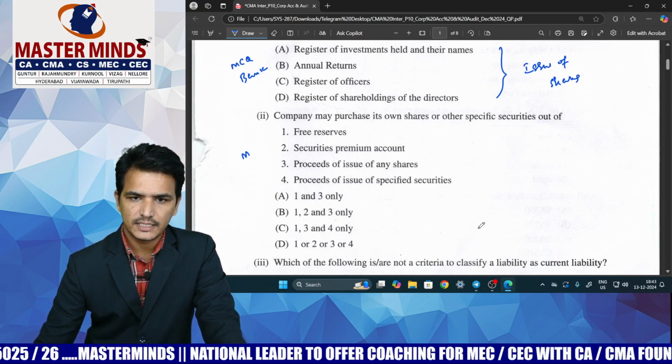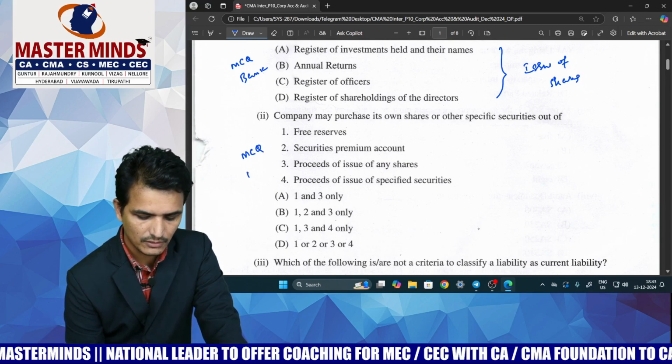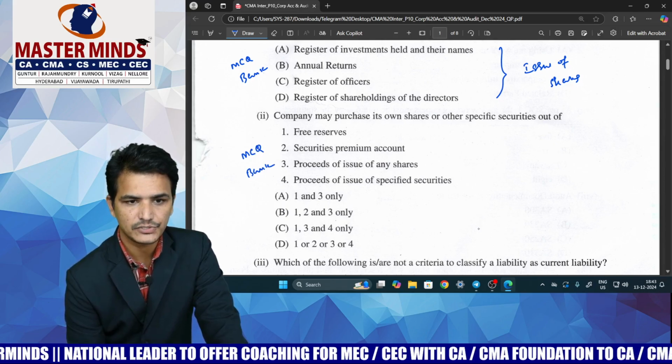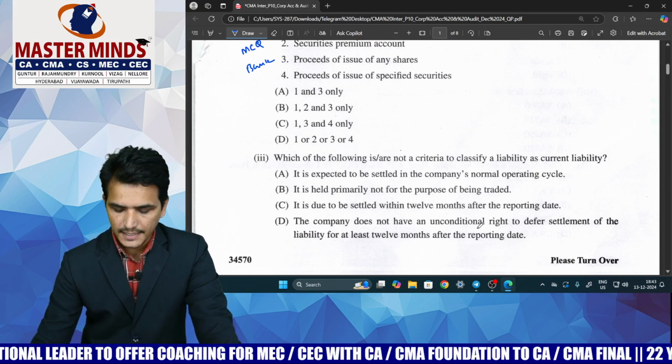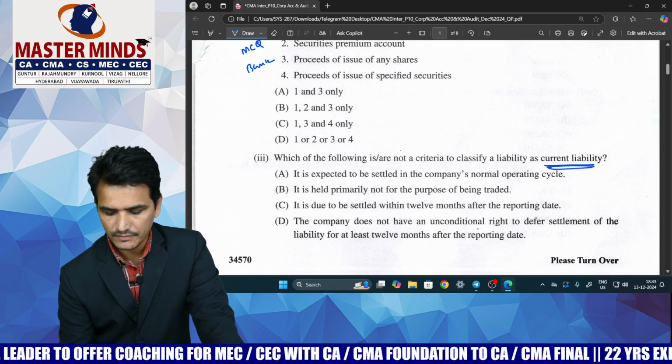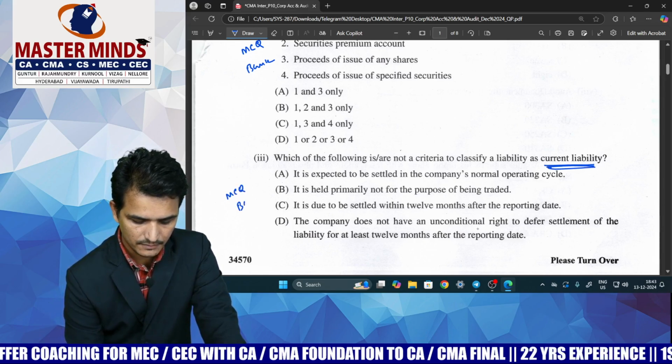And the next one is the MCQ which is based on the buyback of securities. This question is also covered in the MCQ bank, and it is also directly from the institute source only. The next question is related to the definition of a current liability. And this is also an MCQ which is covered in the MCQ bank.